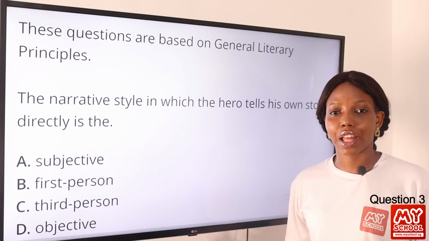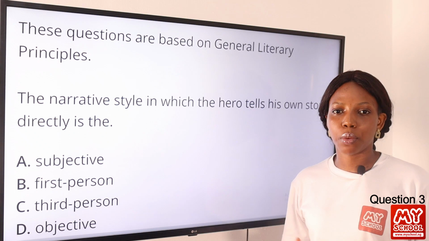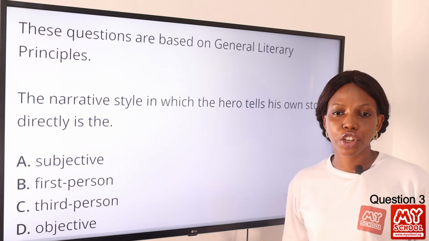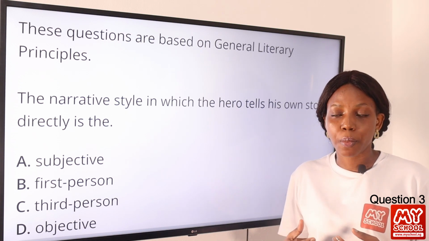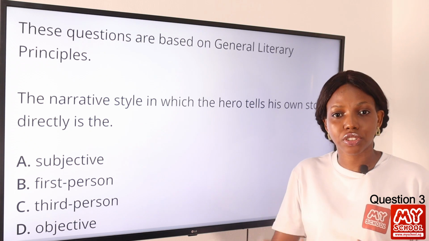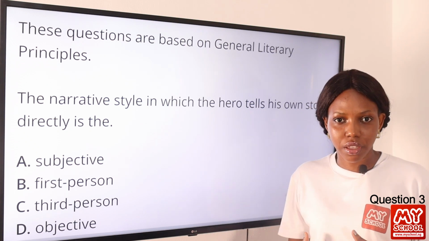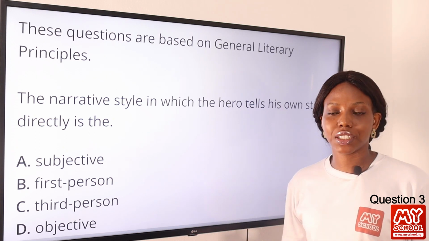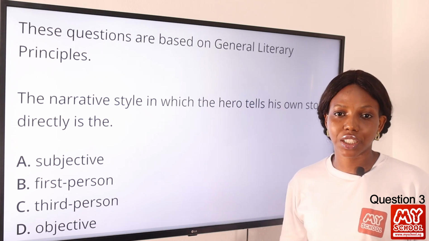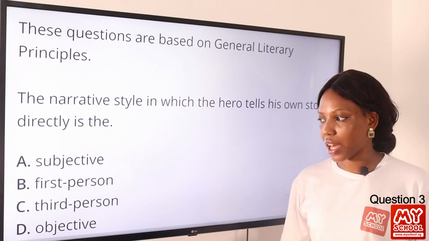So you will read something like this: I went to the market, I met Mrs. Adebayo, she gave me. Okay, so you see pronouns like that used, and this tells us that the person is involved in that story, right? I, me, okay? Now, when we talk about the third person, we know that this is a narrative that uses the third person, like he, she, they, and all of that, okay?